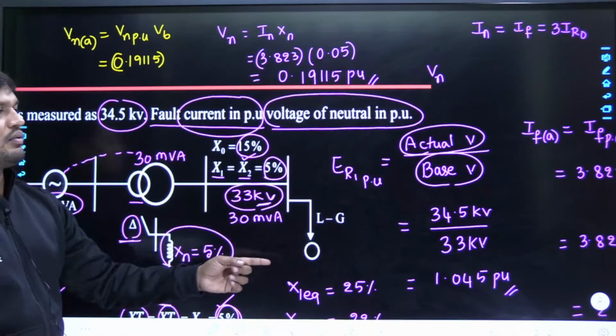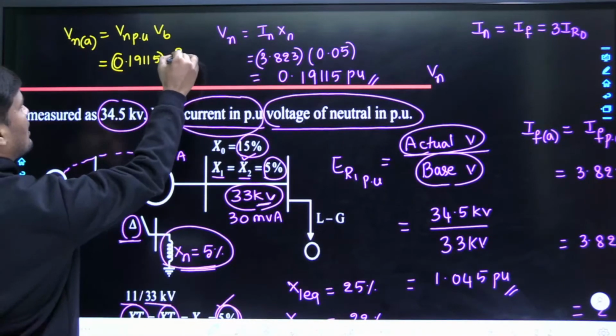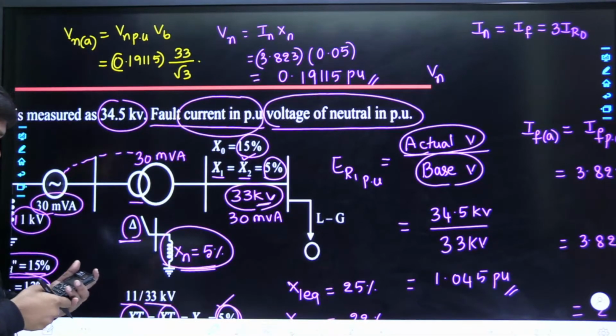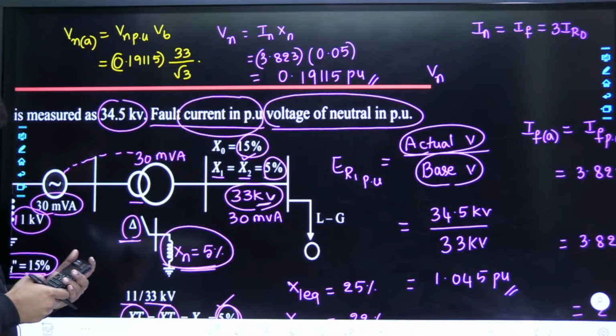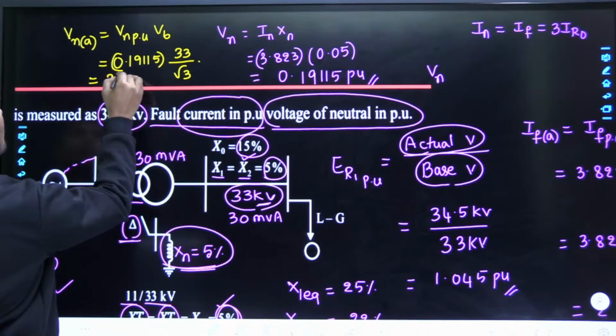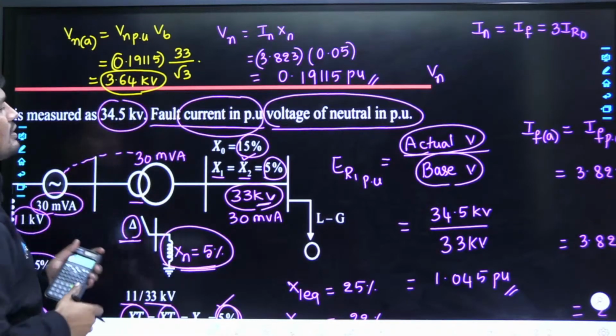But how do we calculate base voltage for a star connected network? Line voltage by root 3, that is 33 kilovolts divided by root 3. Now 0.19115 multiplied by 33 divided by root 3. Answer is 3.64. 3.64 kilovolts is the actual value of neutral voltage.